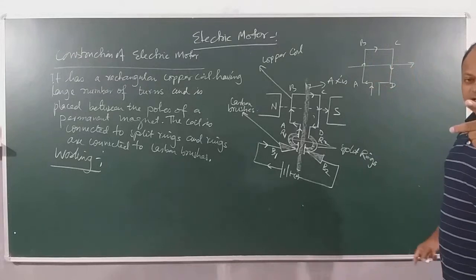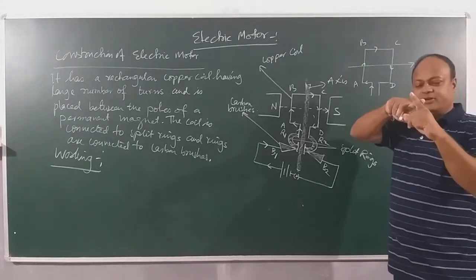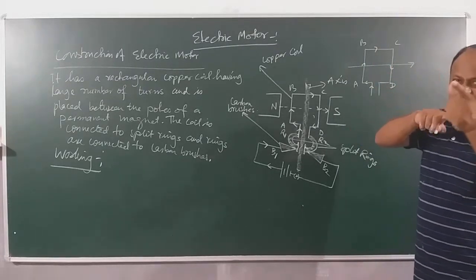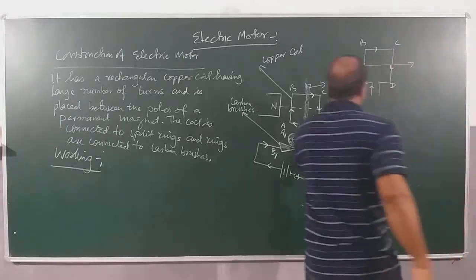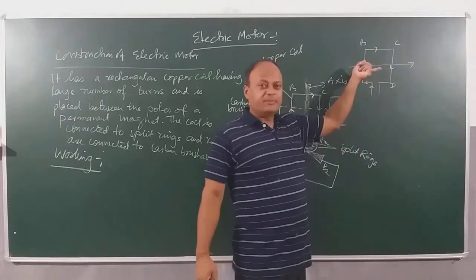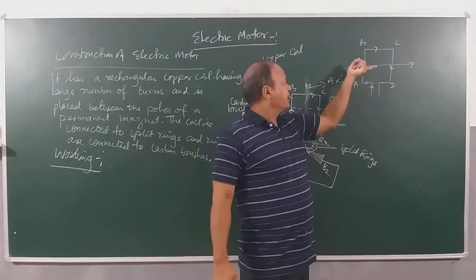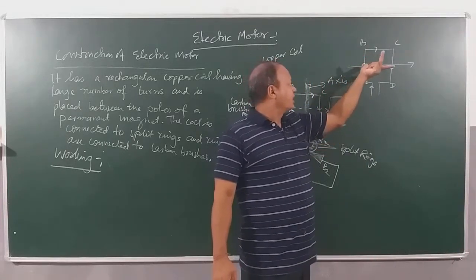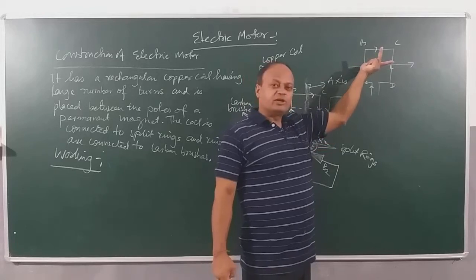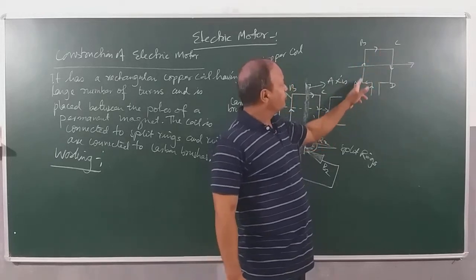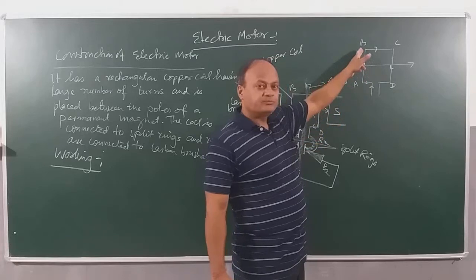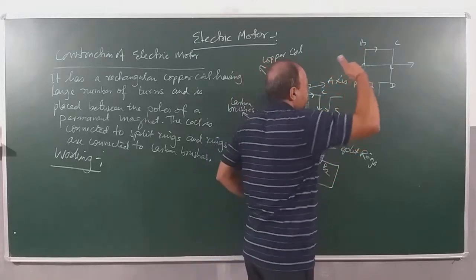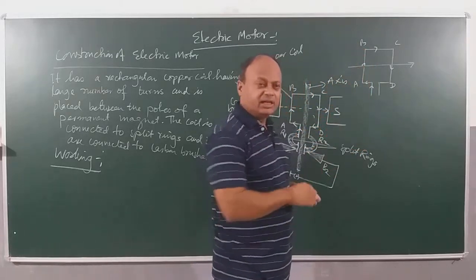If I use the left hand rule, this is the magnetic field, this is the current, this is the force. Try to understand this nicely. This is the magnetic field. Pay attention. Current is going up. And where is the thumb? The thumb is going inside. That means the force which will be acting on AB will push it where? Inside. Will push it where? Inside.